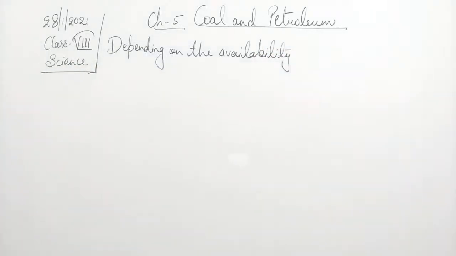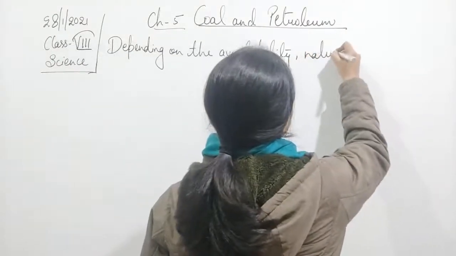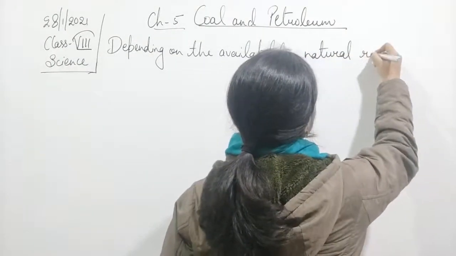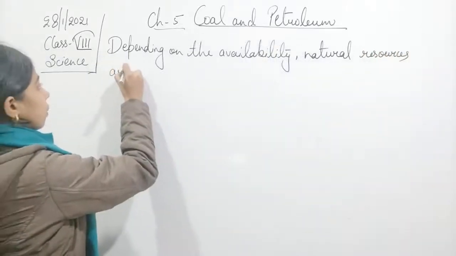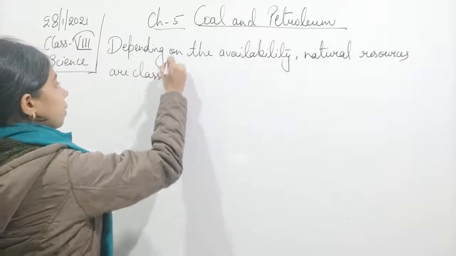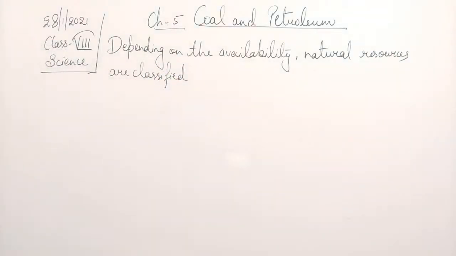Depending on the availability, natural resources are classified into two categories.